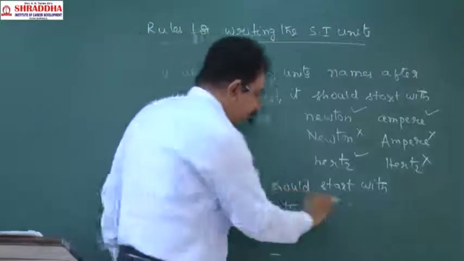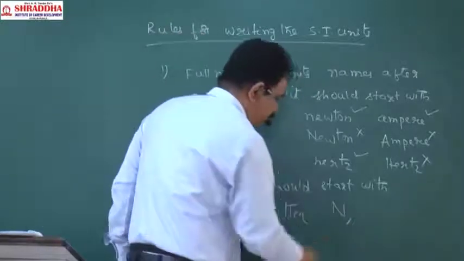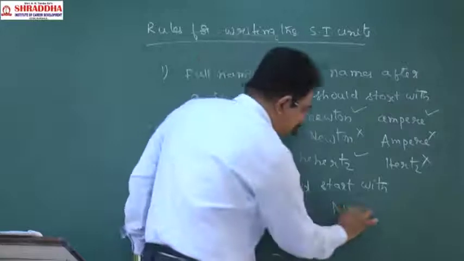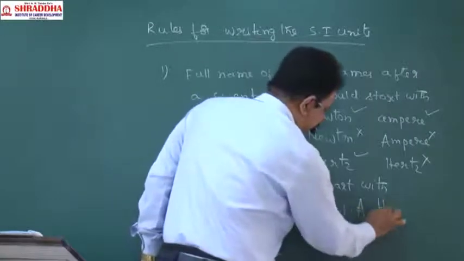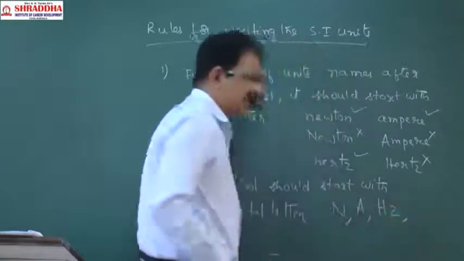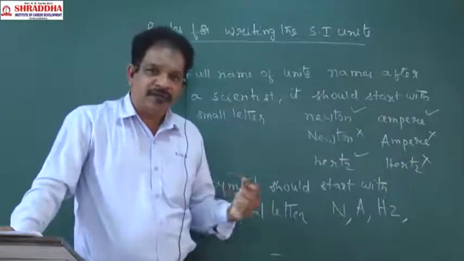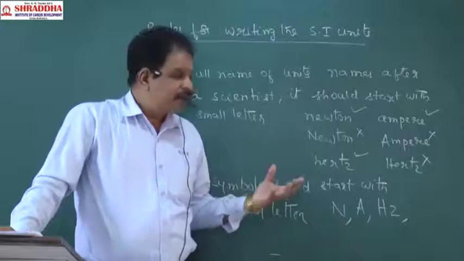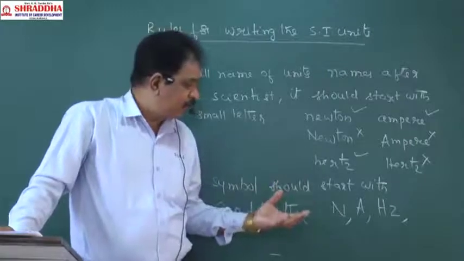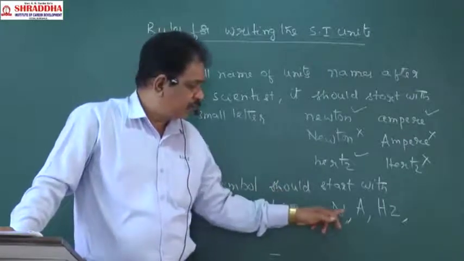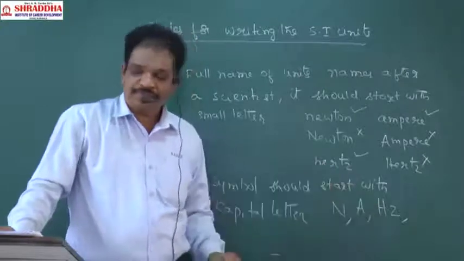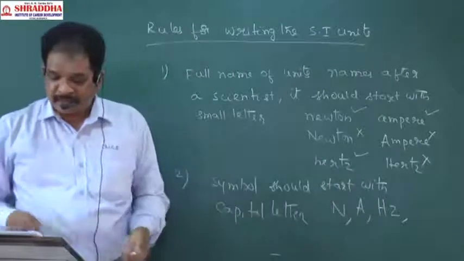Newton symbol is what? Capital N. Ampere symbol is what? Capital A. Hertz symbol is Hz. So if the unit is named after a scientist, the symbol of that unit should use a capital letter. That is the second one.